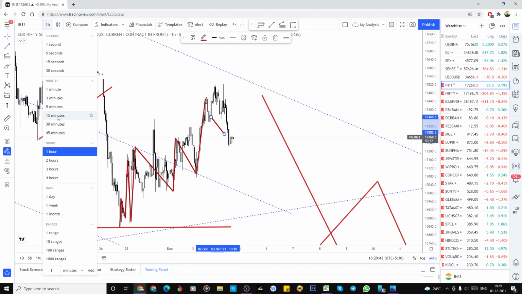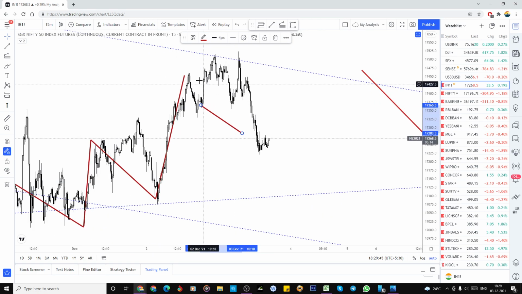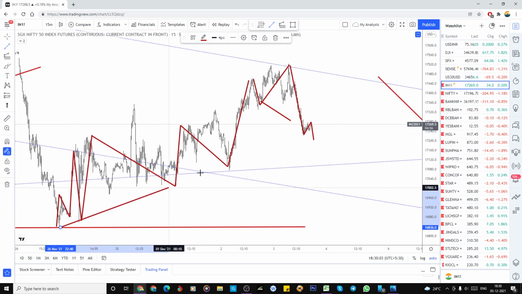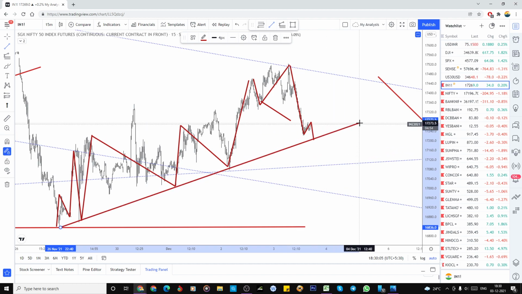In the 15-minute chart, there is no bouncing here also in this zone. So that is why I kept this as a B, C. So this could be the irregular flat also. So one more down is also possible. And this is our bullish trend line. So whether this is a W here, X, A, B, C is completed here,